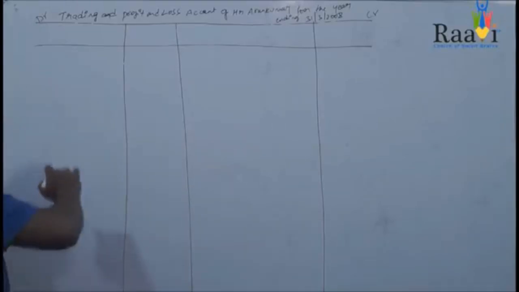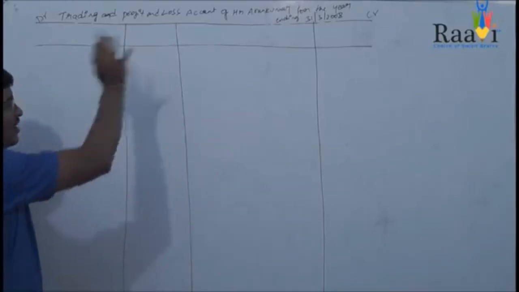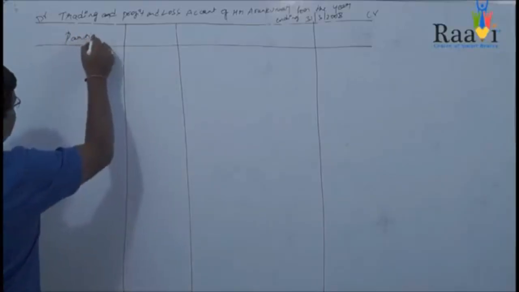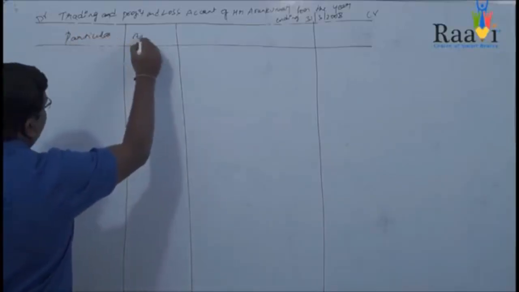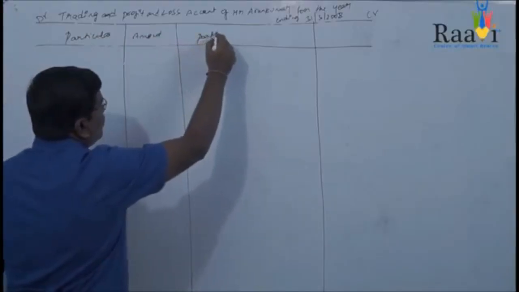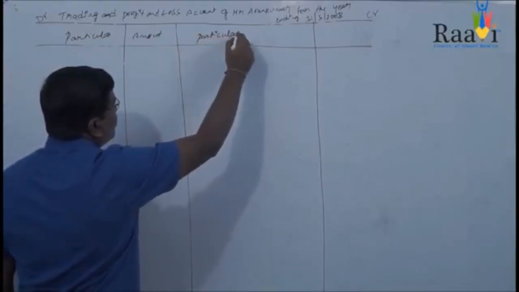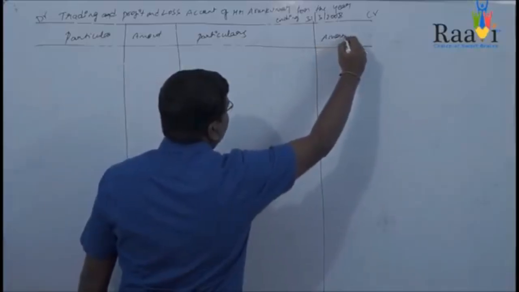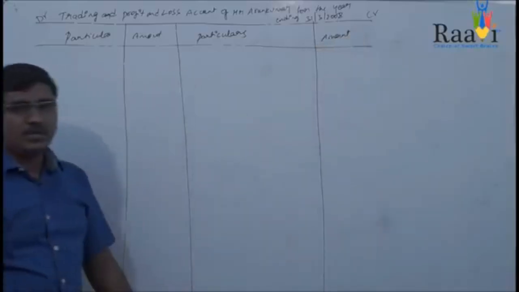Now if you see the pro forma, debit, credit, and the heading of this particular problem. Next, particulars, amount, particulars, amount.